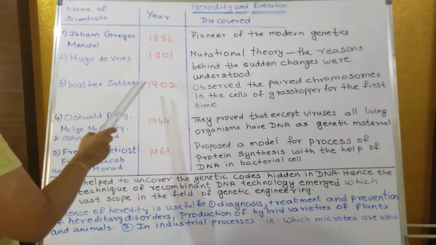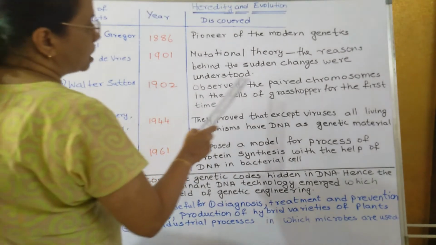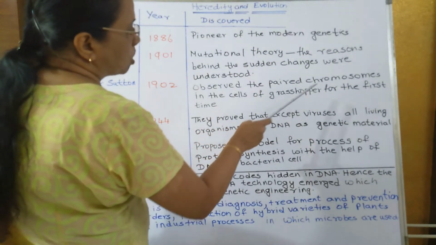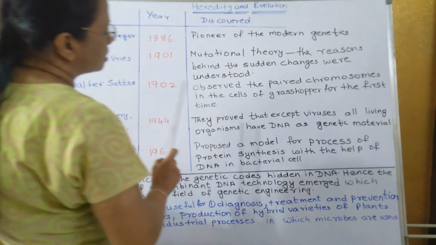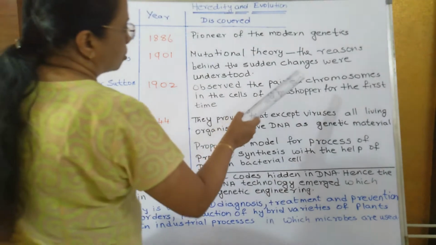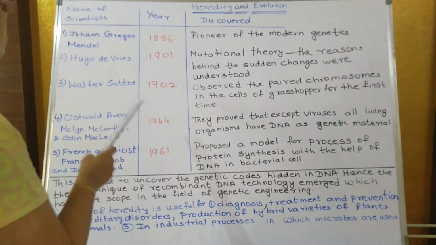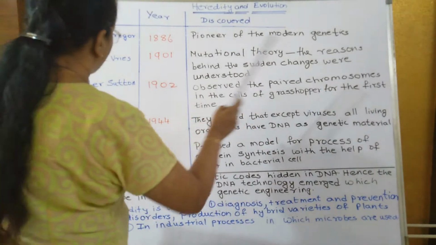Walter Sutton in 1902 observed paired chromosomes in the cells of a grasshopper for the first time. Now you will be studying all these chromosomes. You have studied about chromosomes last year also. So he was the first one to discover the chromosomes.